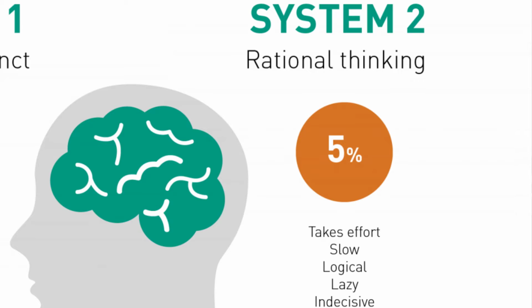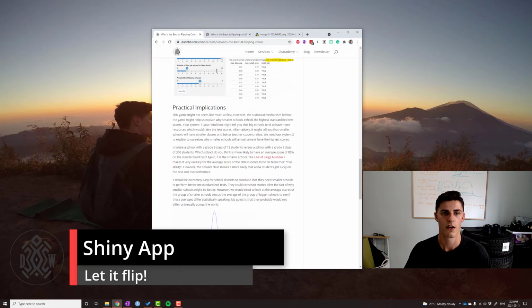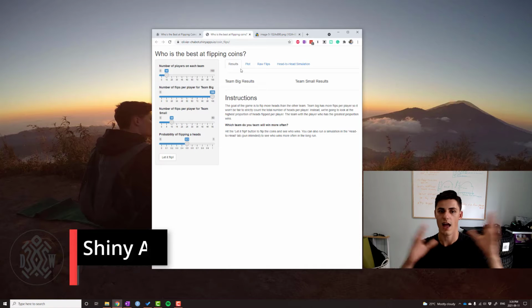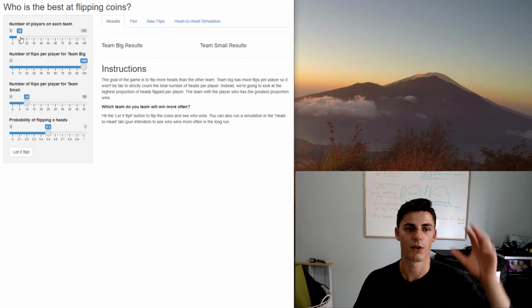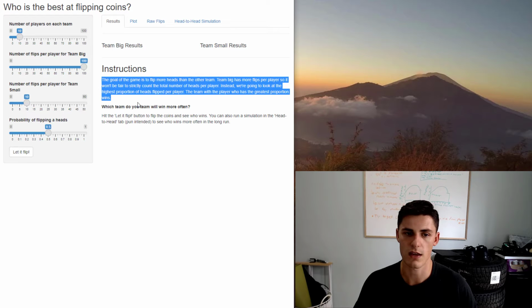So your System 1 probably told you team big, but now let's look at the System 2 answer and the math behind it. I actually wrote a whole article breaking down the probabilities, and in it I built a Shiny app, which is just a little application. So basically what I have here is two teams, with 10 members on each team. Team big has 100 flips per player. Team small has 10 flips per player. The instructions of the game are here. And the probability of flipping a head, it's a fair coin, is 0.5.